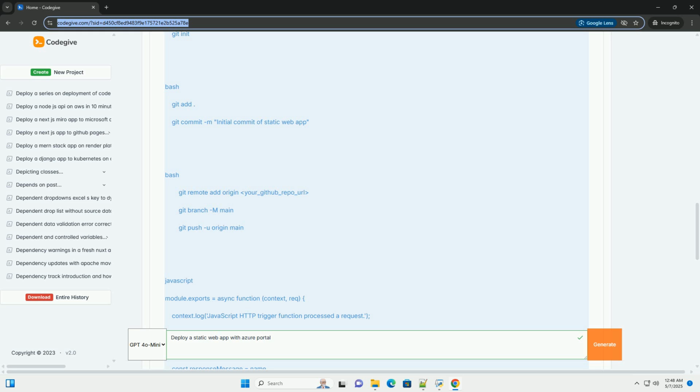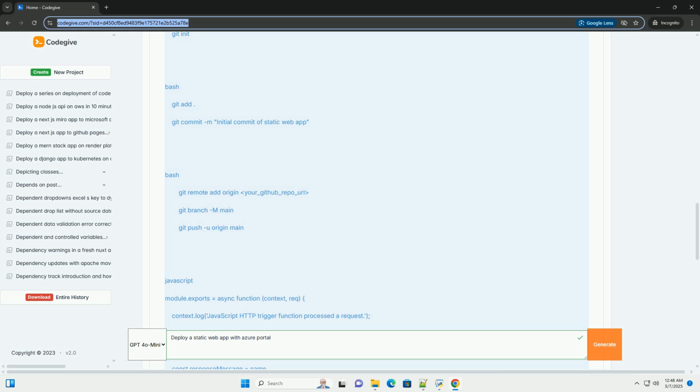Example: deploying a React app. Let's say you have a React application created with Create React App. Here's how you would configure the static web app settings differently. 1. Build your React app: run npm run build or yarn build in your React project to create a production build. This will typically create a build directory. 2. Update static web app configuration.